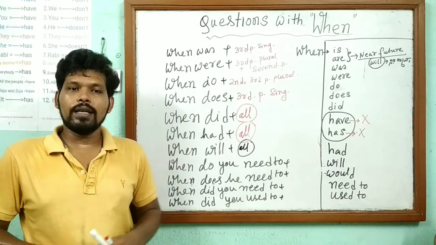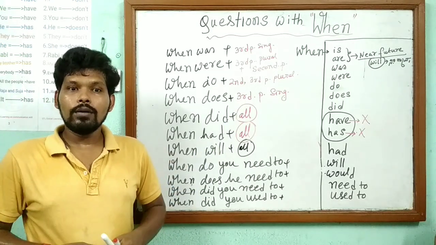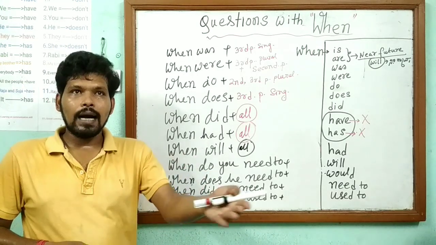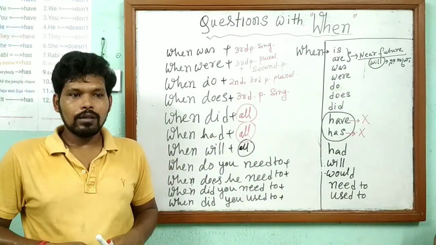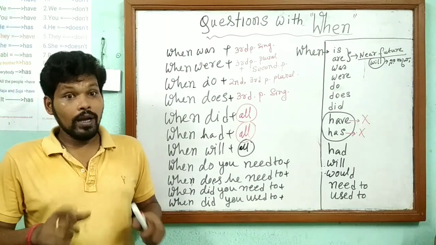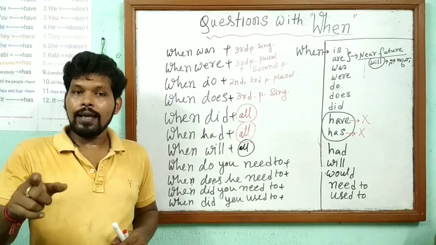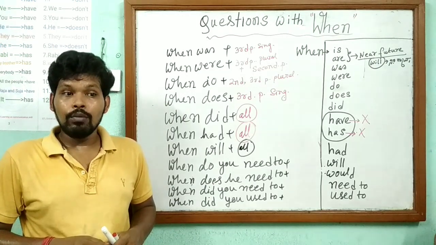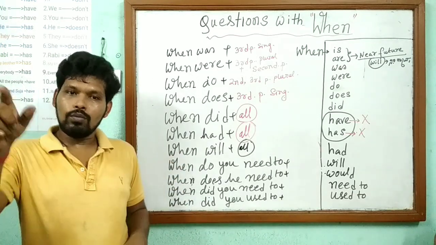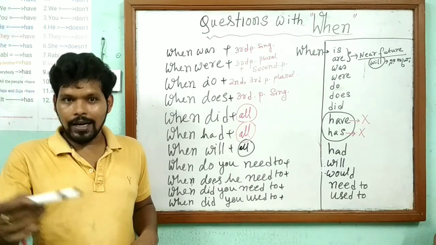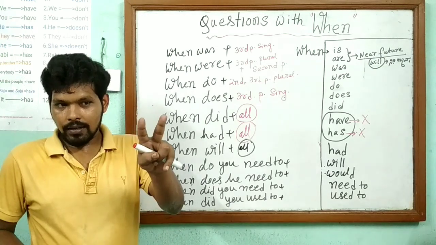When? One time is needed. When will you go? I will go tomorrow. When will you come? I will come after 10 days. When will you read? I will read in the evening. When will you play? I will play in the afternoon. When will you read the book? I will read the book tomorrow. When will you return me? I will return you 2 days later.